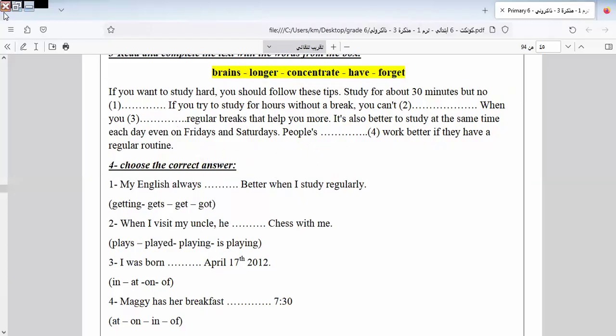So I will repeat it again. Here is, if you want to study hard, you should follow these tips. You study for 30 minutes, but no longer.